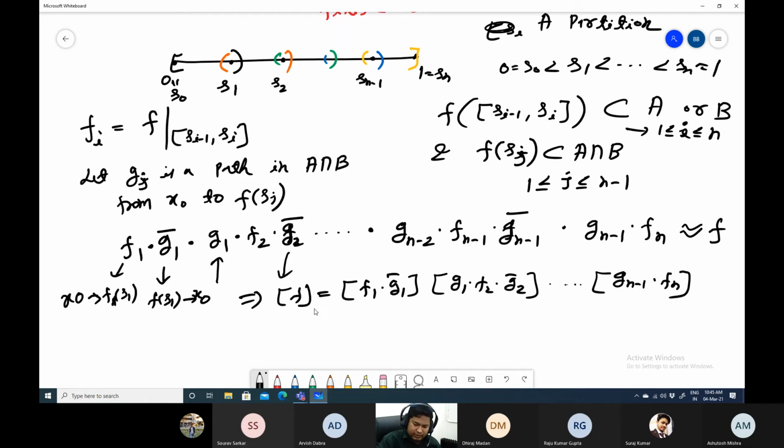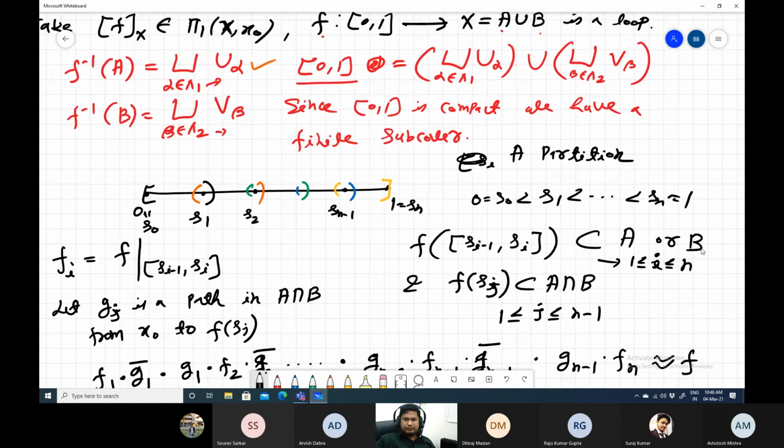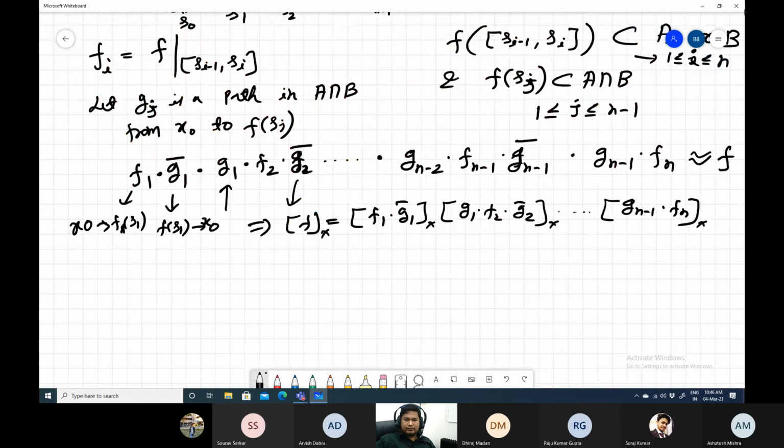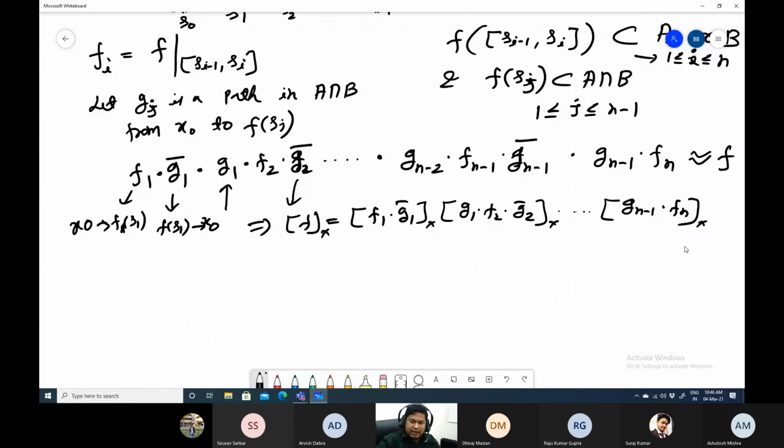Okay, so that means F can be written this way. Depending on whether it is in A or B, without loss of generality we can assume this belongs to pi1 of A comma x0.